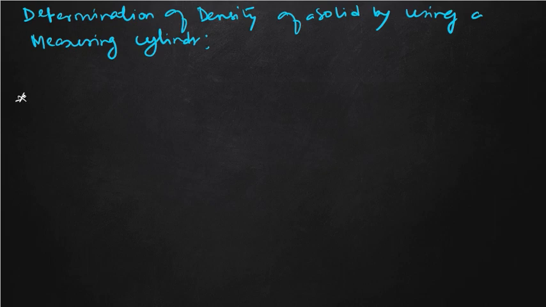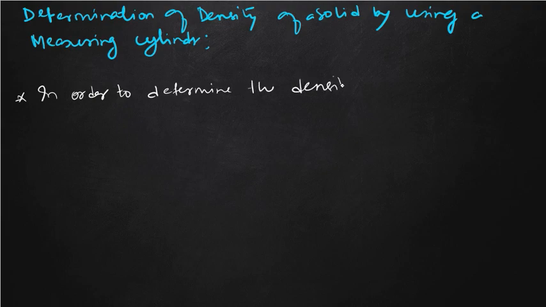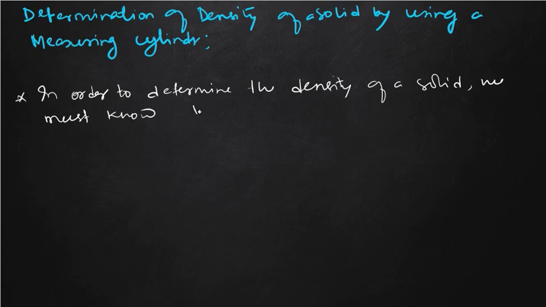First we need to know that in order to determine the density of a solid, we must know the mass as well as the volume of the solid.